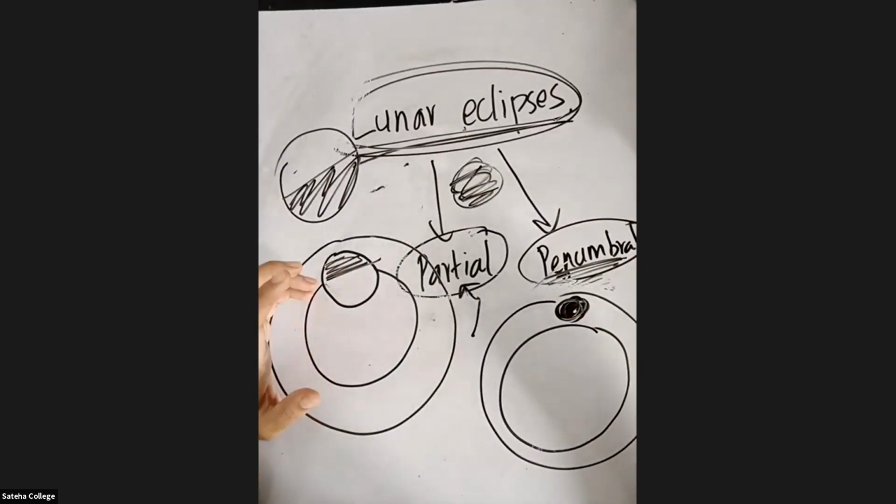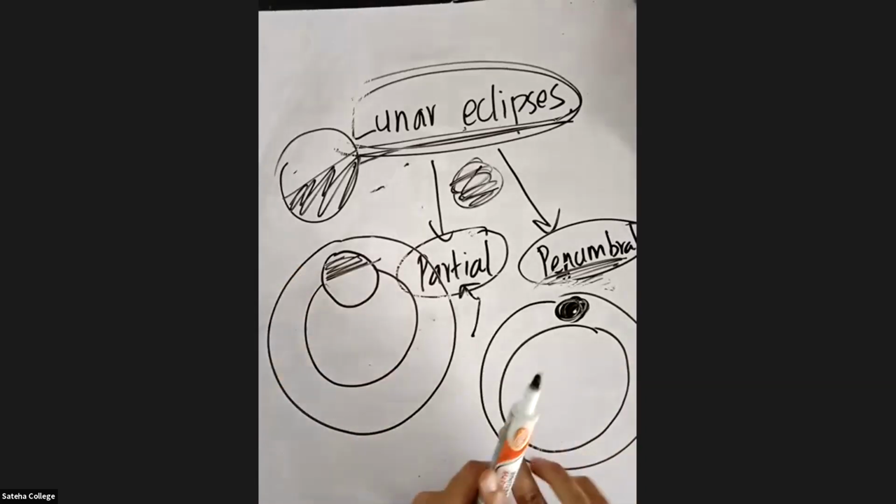So is this clear, students? Umbra, what is your doubt? Do you have any doubt? No, you don't have any doubt. Okay. Yes, teacher, I'm clear. Now I'm clear. Okay, dear. Miss, on partial lunar eclipse.